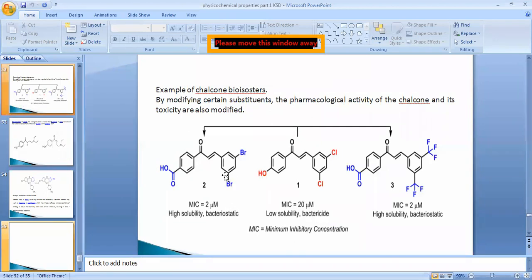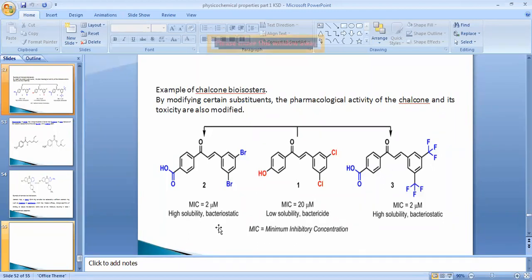Now, some of the examples of chalcone bioisosteres. These chalcone bioisosteres are modifying certain substituents and pharmacological activities of the chalcone and its toxicity. See, the first compound, that is high solubility and bacteriostatic.